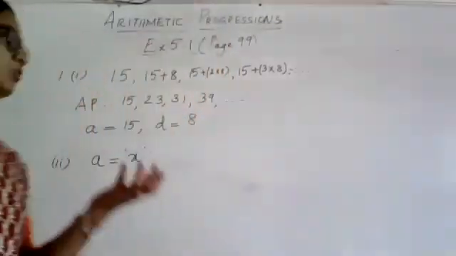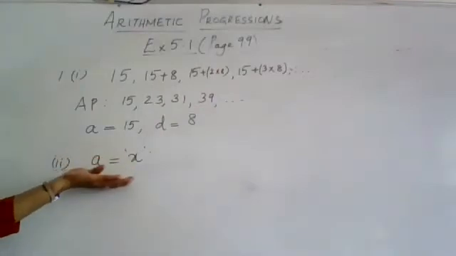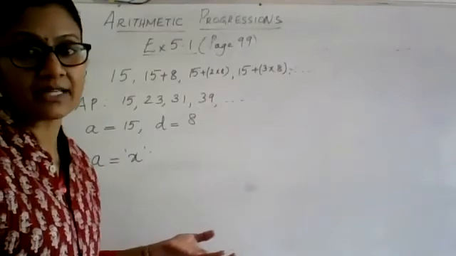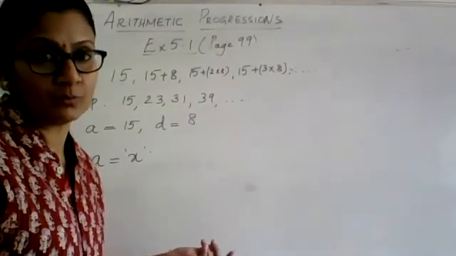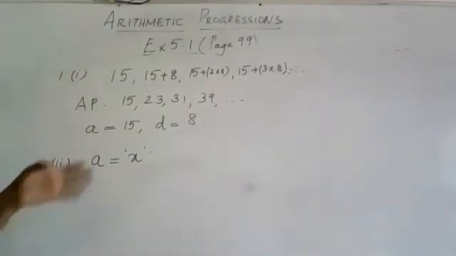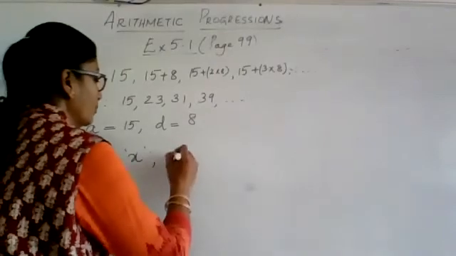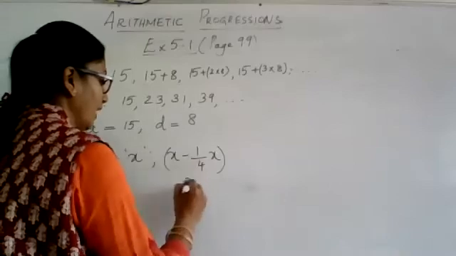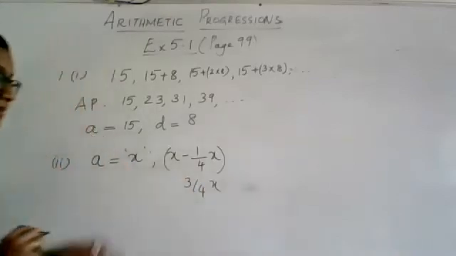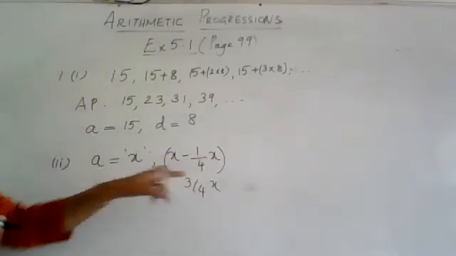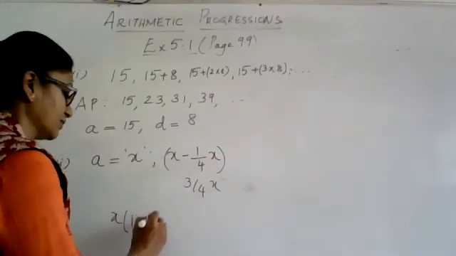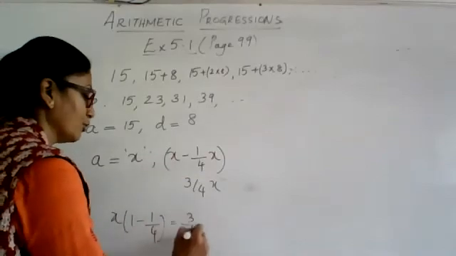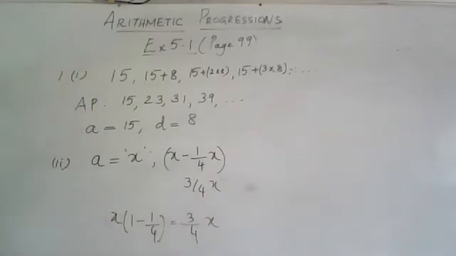So if X was the amount of air present in the cylinder in the beginning, after some time 1/4 of the air is removed. So what will be remaining? From X, you have removed 1/4 of X. If you remove 1/4 of the air, what you will have is 3/4 times x. Can you understand? X minus 1/4 x, you will see it as x times (1 minus 1/4), which will be 3/4 x. I hope this much of fraction you are able to subtract.